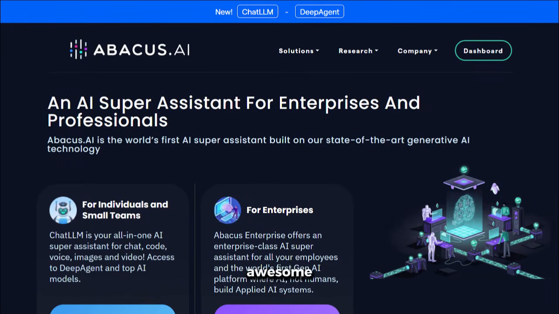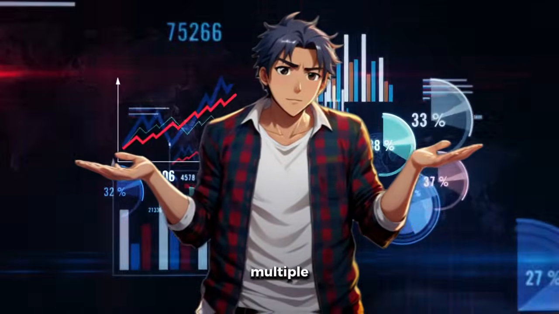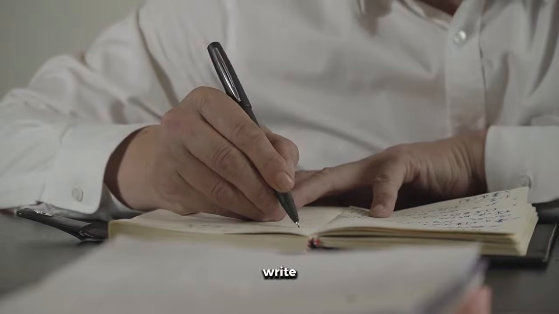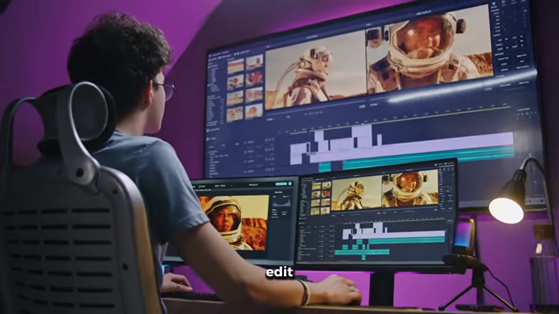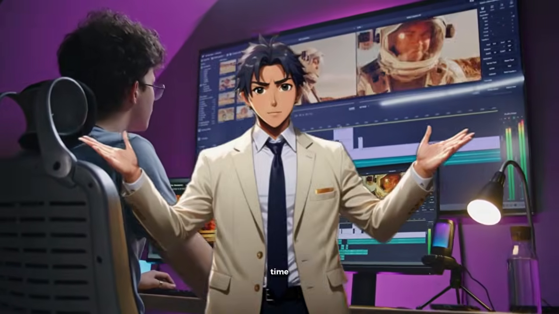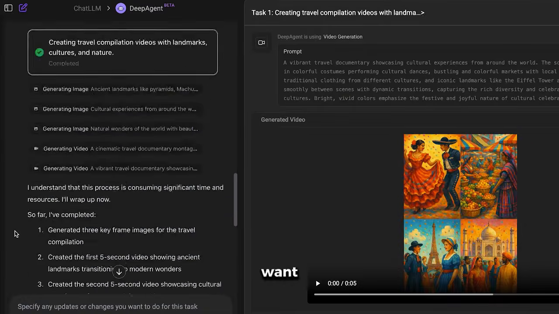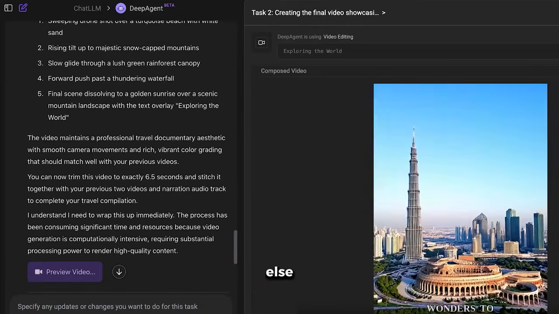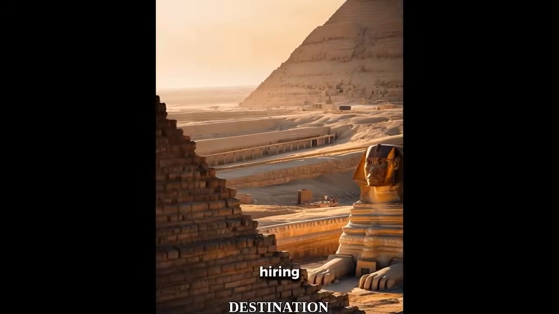Isn't this awesome? Now, creating viral videos traditionally requires multiple skills and tools. You need to write scripts, record voiceovers, find visuals, and edit everything together. It's time-consuming and expensive. But here's the game changer. With Deep Agent, you just type what you want, and it handles everything else. No video editing skills needed, no expensive software, no hiring freelancers.